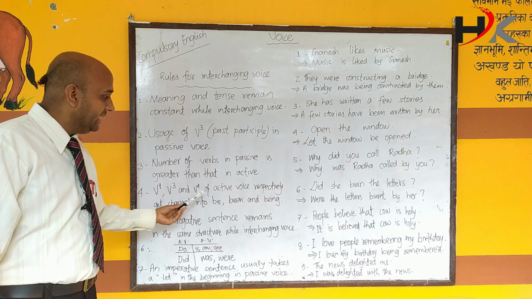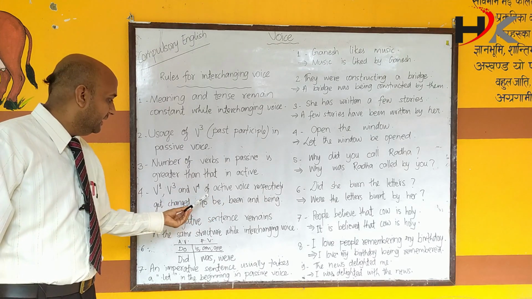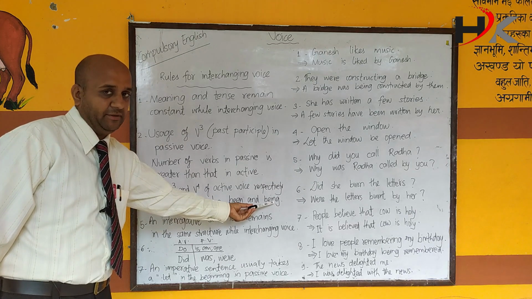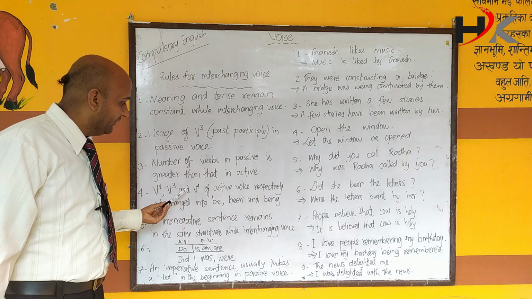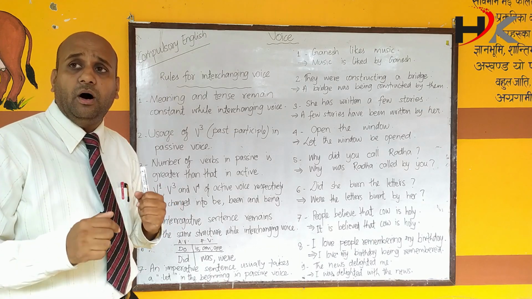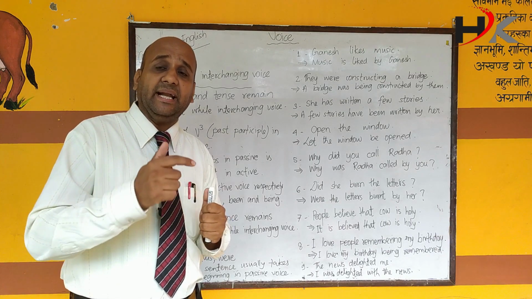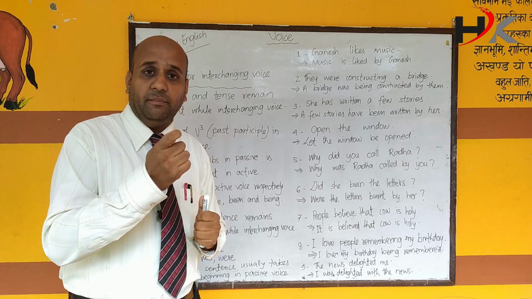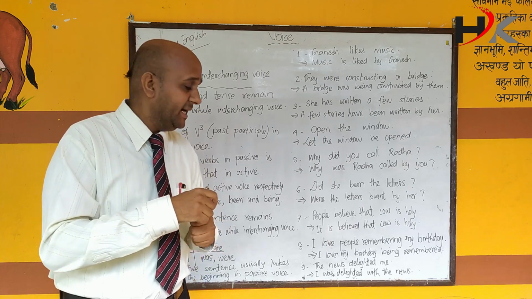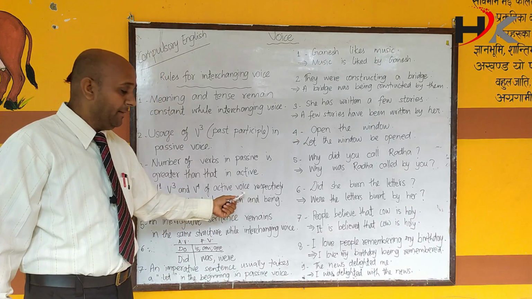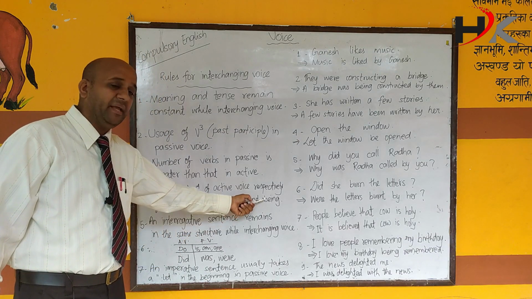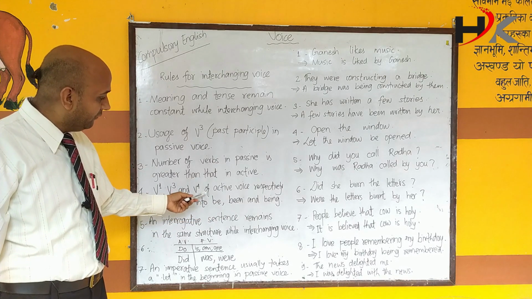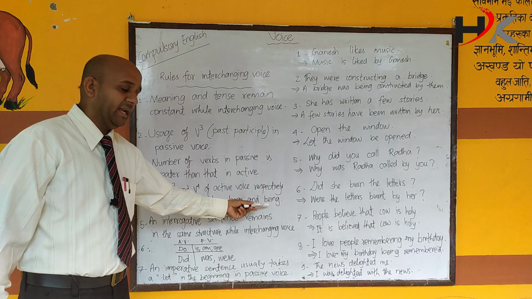Similarly, verb 3 gets changed into been and verb 4 gets changed into being respectively. Be very careful. As we know, the number of verbs in passive must be greater than that in active. You need to supply an extra verb. What should that be? That should be one of these verbs. Be, been, being. You can see verb 1, verb 3 and verb 4. Be, been, being.